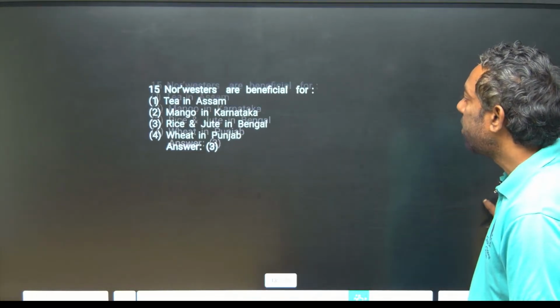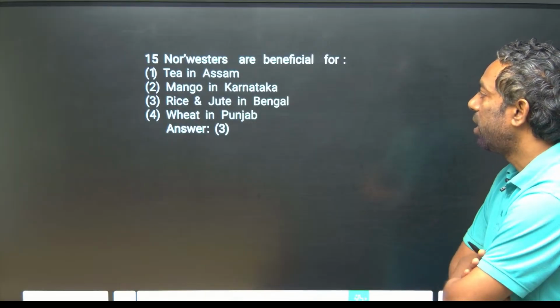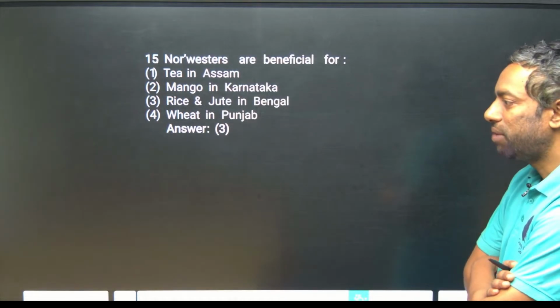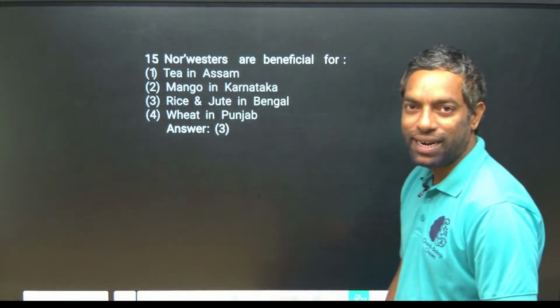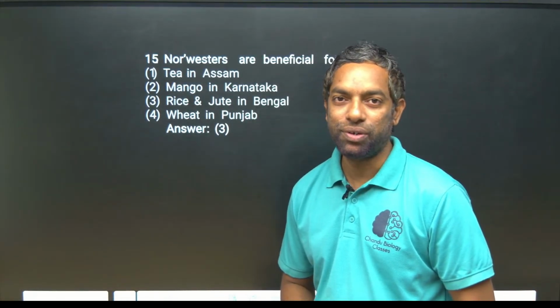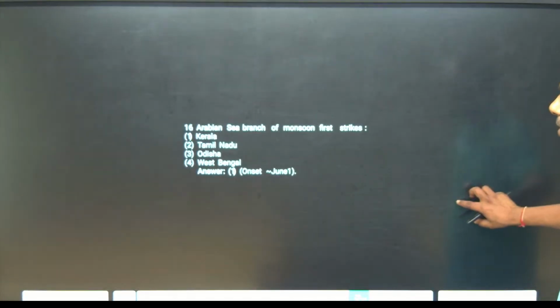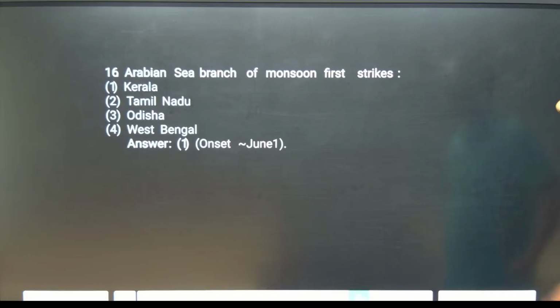Northern westerlies are beneficial for rice and jute in Bengal. West Bengal is a high producer of jute in India. The Arabian Sea branch of the monsoon first strikes, with onset on June 1.